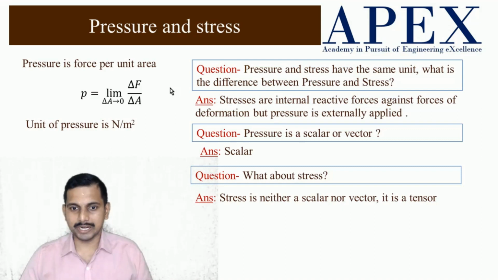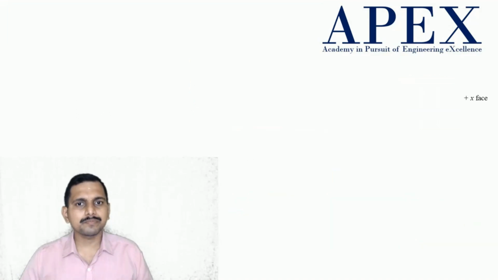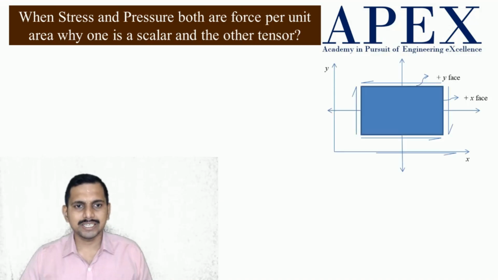But before that, when stress and pressure both are force per unit area, why is one a scalar and the other a tensor? Natural question. Let us see this.